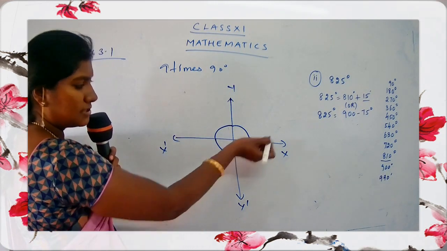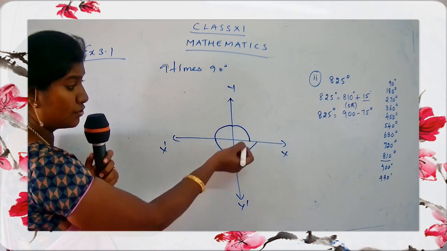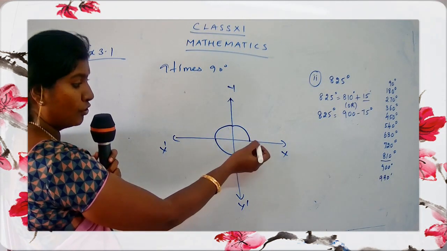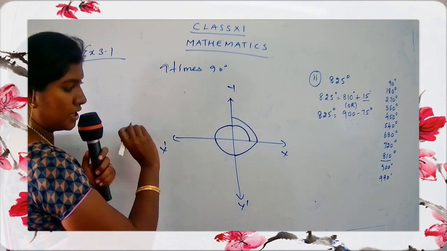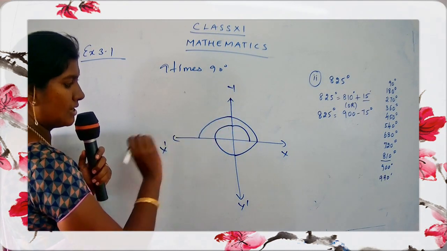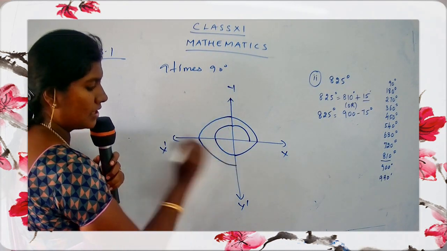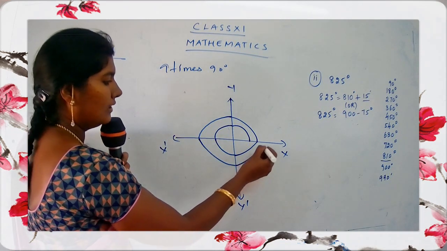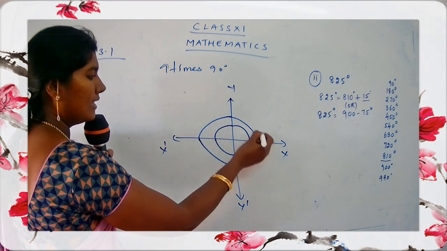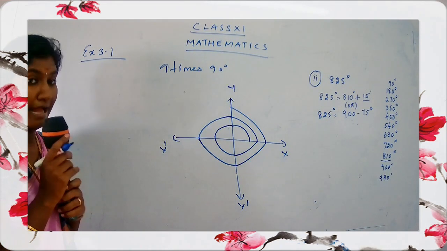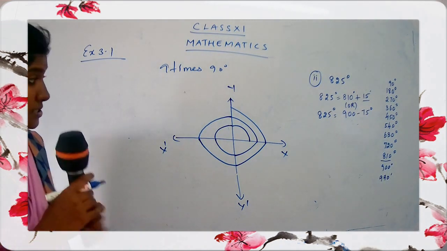Just extend it. Fifth round, sixth round, seventh round, eighth round, ninth round. I have completed 9 rounds.